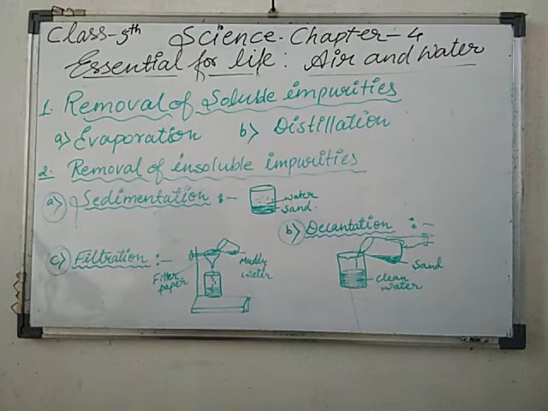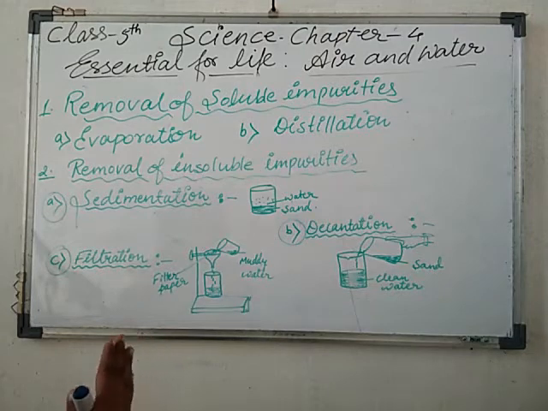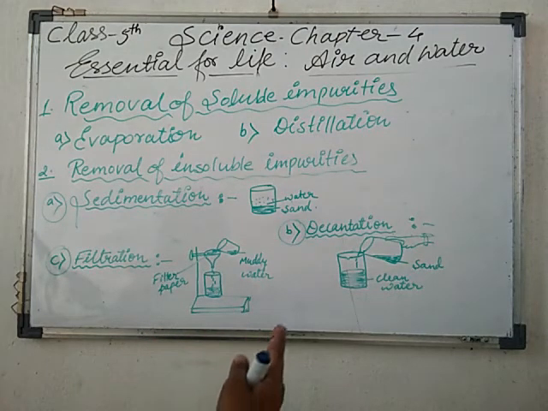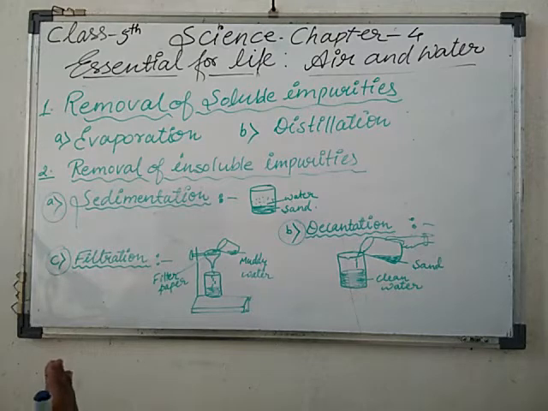Then after we provide the heat, the steam gets passed into the funnel, and in the beaker we get the water back. Now that water is known as distilled water, and the impurities stick to the wall of that funnel. Okay, now by this process we can remove the soluble impurities.